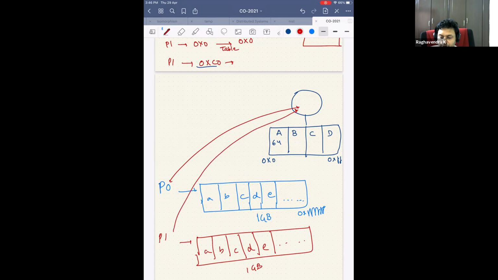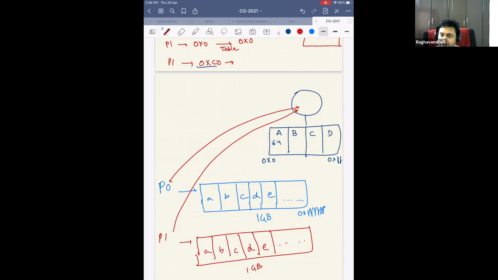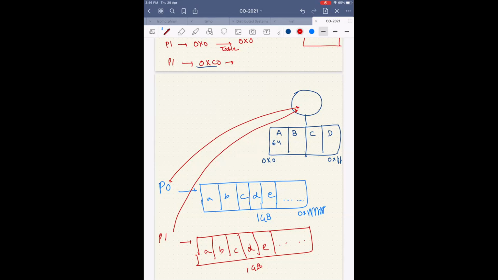Do you think this will work without me interfering? Do I have to make any changes to support this? It should work, right? Because we are mapping the virtual addresses to the physical. It should always work. Does anybody have any doubt why it should not work? Or do you think there is some issue with this? The table has to be... I mean, we come to the table later. Yes, you are right.